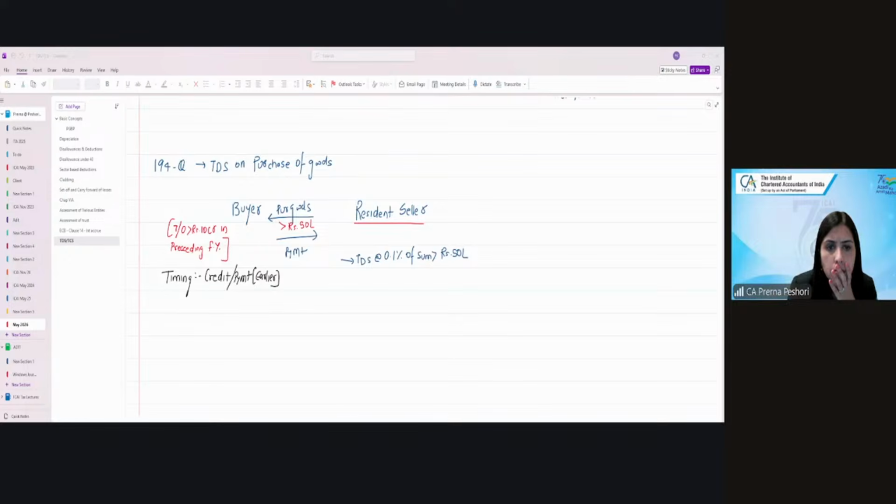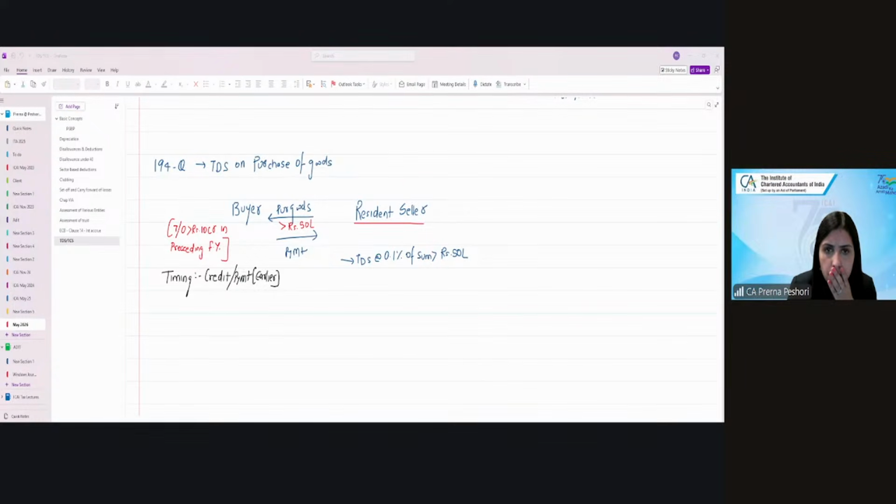Then for e-auctions, 194O is not applicable if it is only for discovery of the price. He is not facilitating any platform for purchasing or selling of goods, and is just for the discovery of the price and starting point, and he doesn't have any say about what price is going to be paid and when it is going to be paid. Then the e-auctioner is not required to deduct TDS under section 194O.